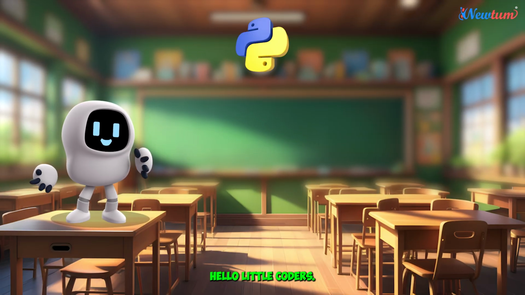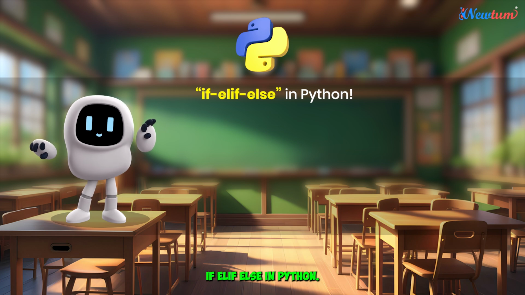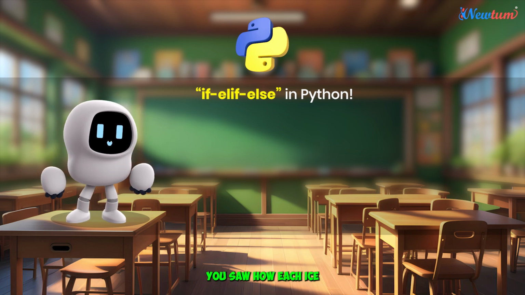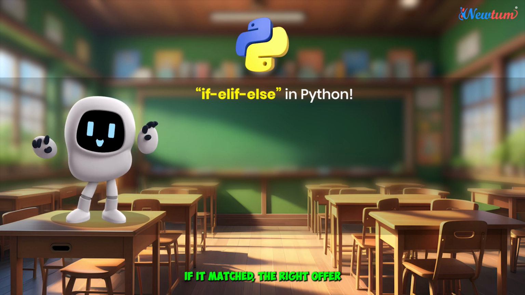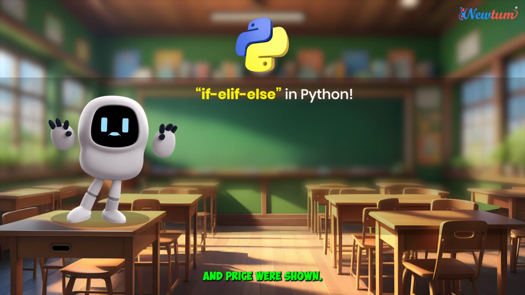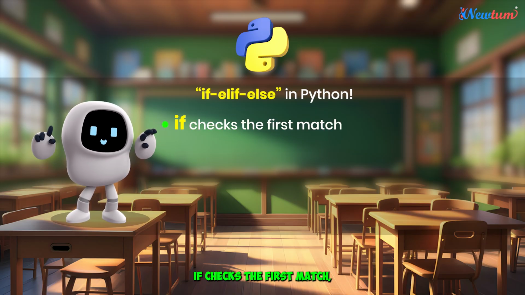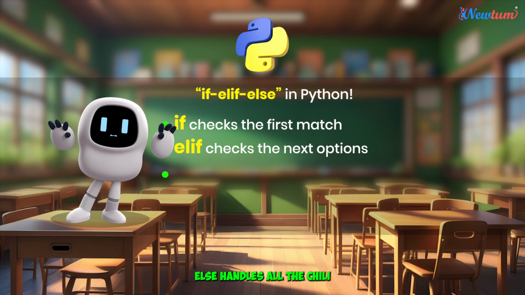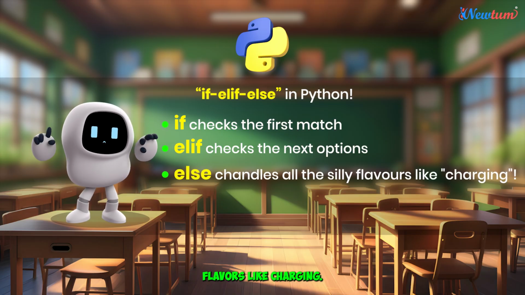Hello, little coders. Today, we learned how to use if-elif-else in Python. You saw how each ice cream flavor had its own condition. If it matched, the right offer and price were shown. Remember, if checks the first match, elif checks the next options, else handles all the silly flavors like charging.